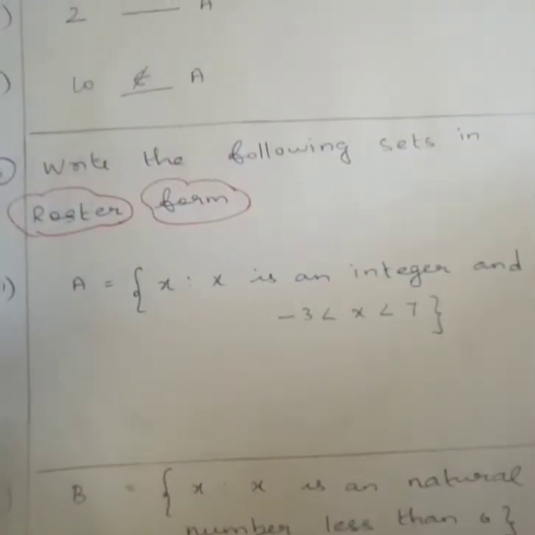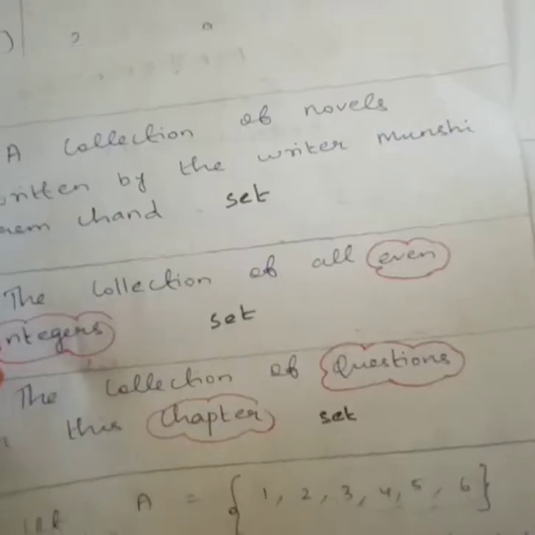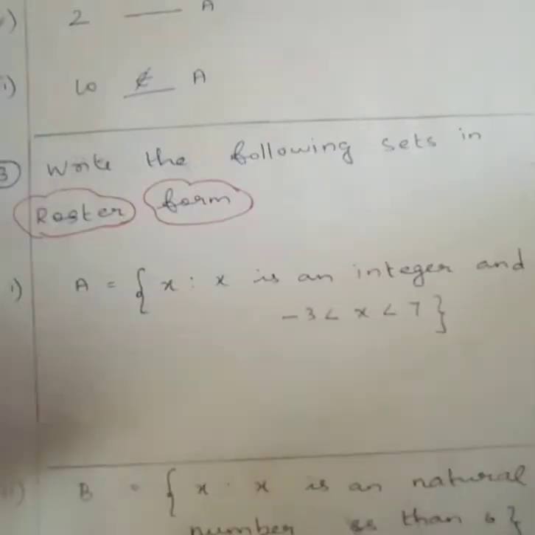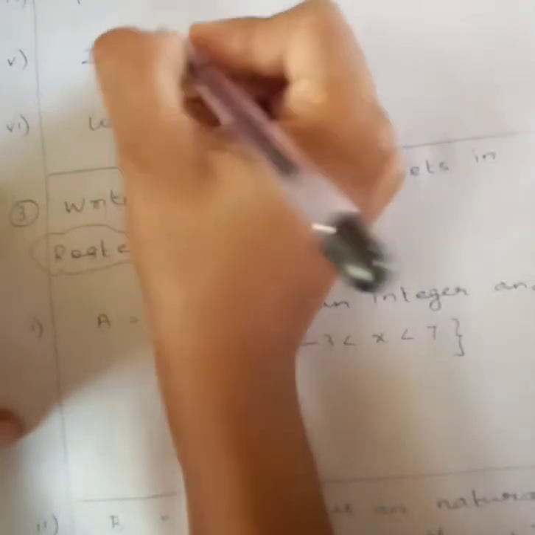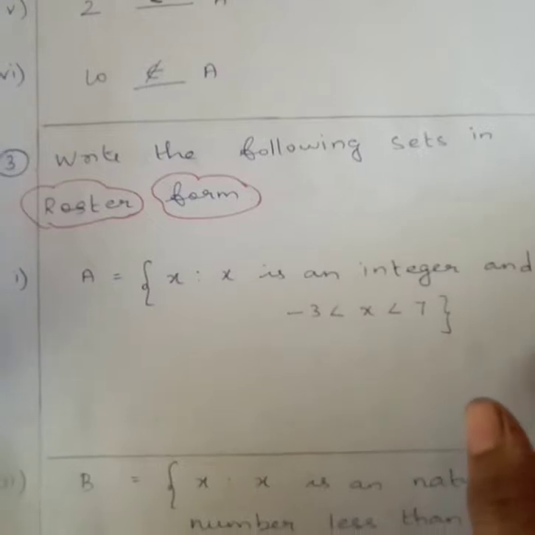Does 4 belong? Just see. Yes, 4 belongs to this set. The next one, 2 also belongs to this set. So 4 and 2 both belong to set A. And 10 does not belong to A.